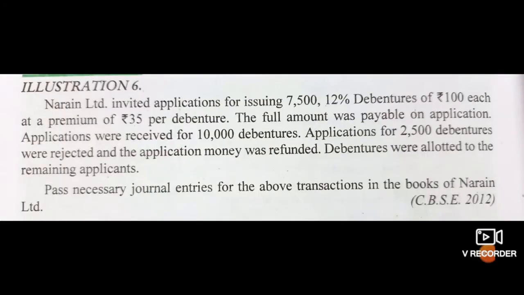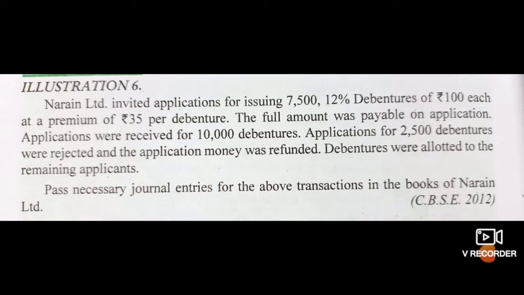See the next problem. Naren Limited invited applications for issuing 7,500 12% debentures of rupees 100 each at a premium of rupees 35 per debenture. It means the debenture of rupees 100 is issued at rupees 135 total. They have issued 7,500 debentures. The full amount was payable on application. So here there will not be any installment. All the amount is receivable with application.